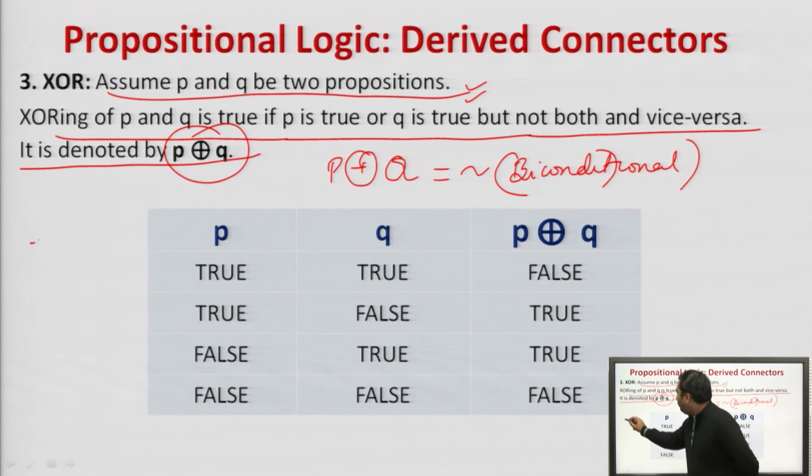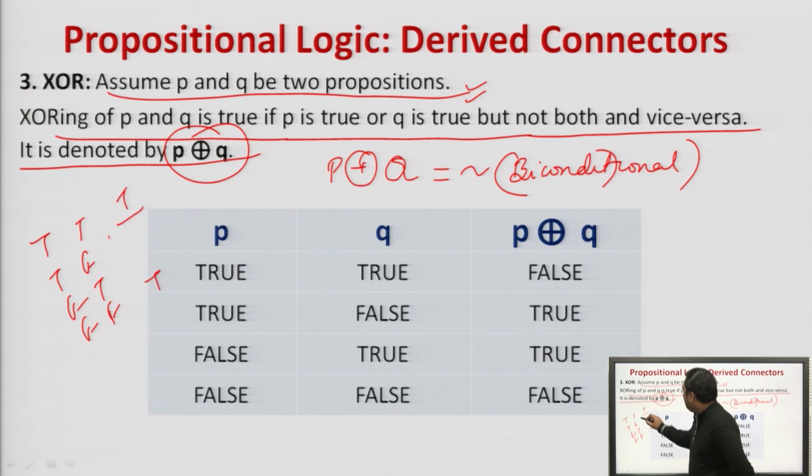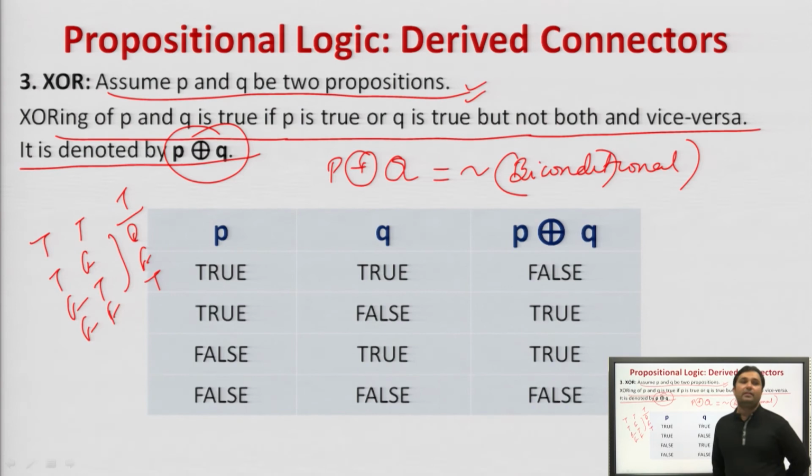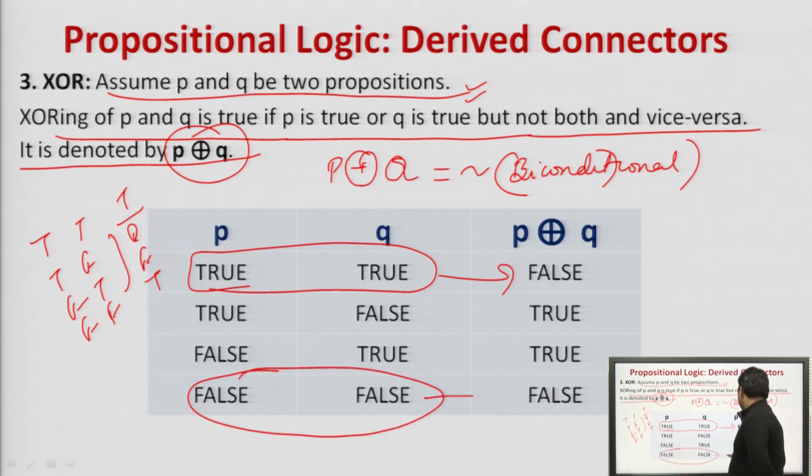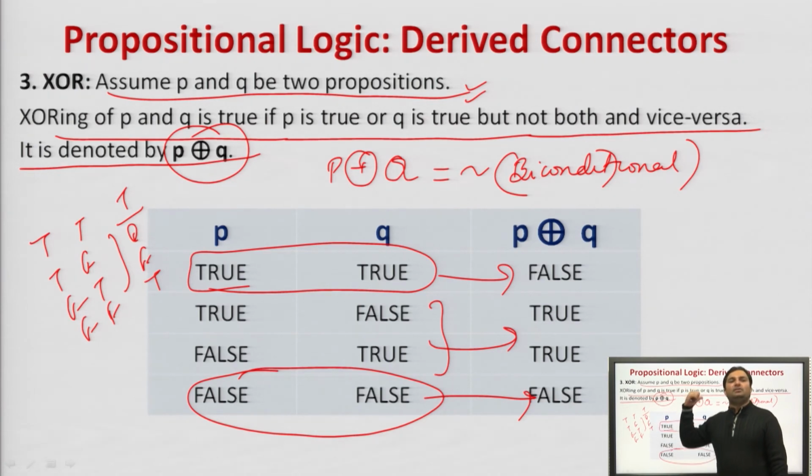That is true, true, true, false, false, true, false, false. So what happens? Same will be returned true, otherwise it will return false. So what is happening here? The same is returning false and reverse is returning true. Agreed? If P is true or Q is true, but not both and vice versa, that is just the negation